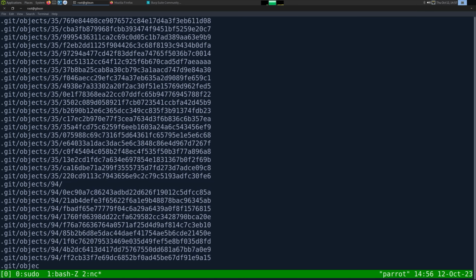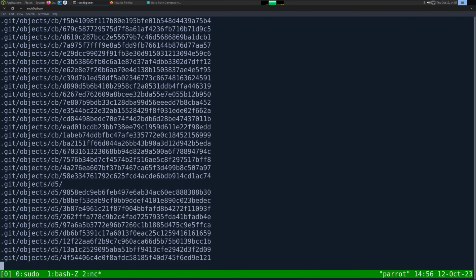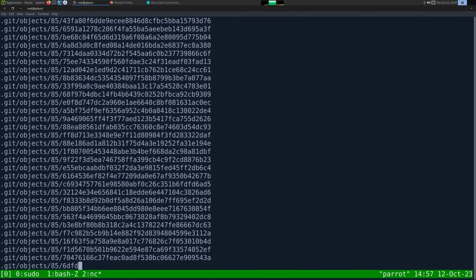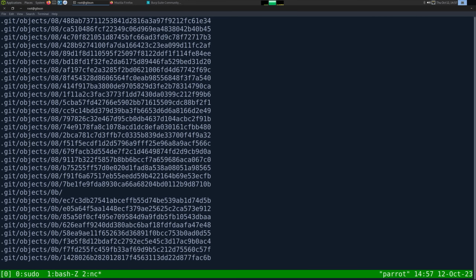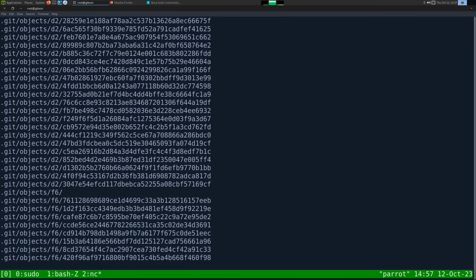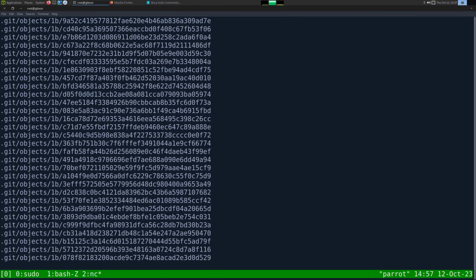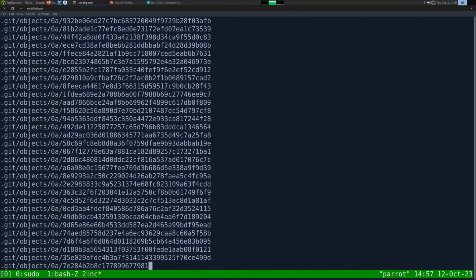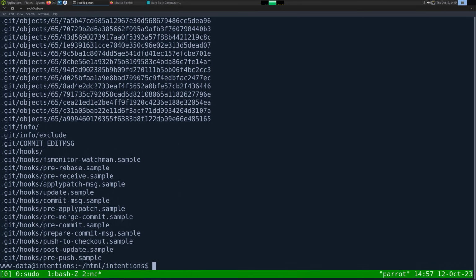I guess I could have just moved it into the web shell, right? Wherever we had the public directory, I could put it there and then just download it. That's what I'm going to do once this finishes copying into dev shm. And man, that's a lot of files.